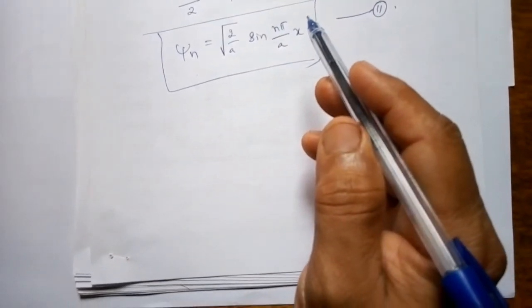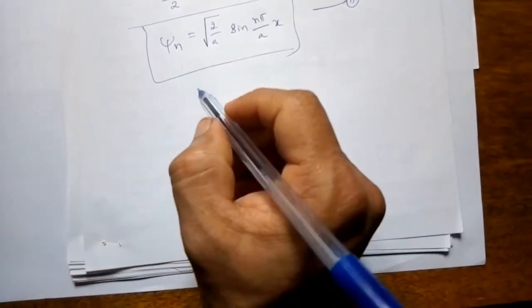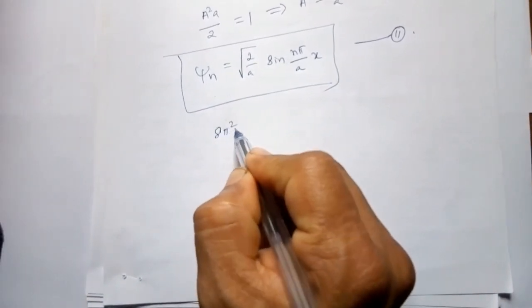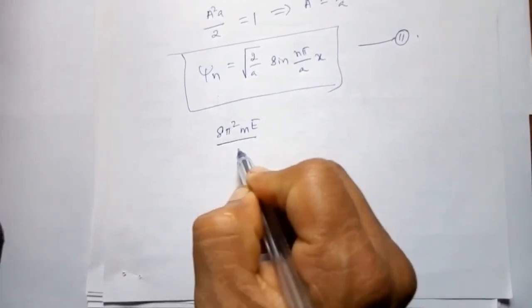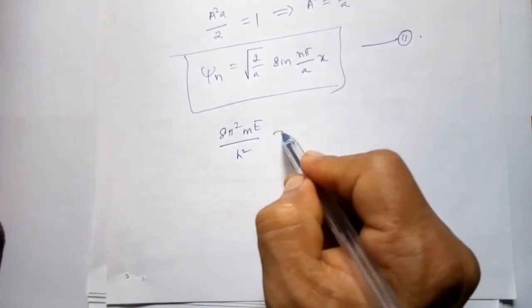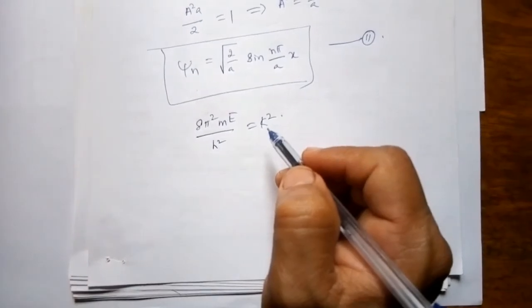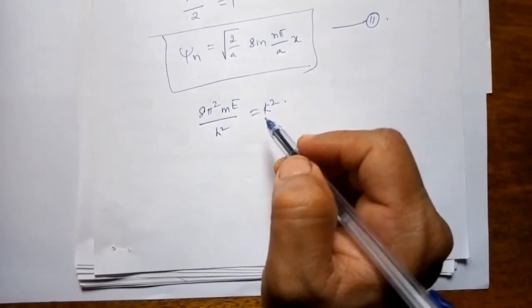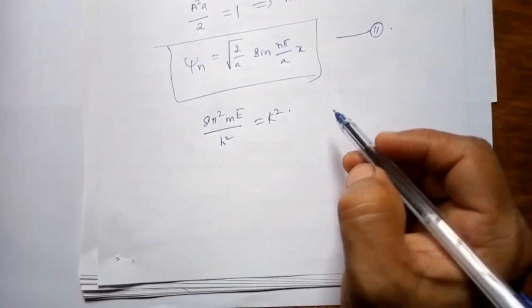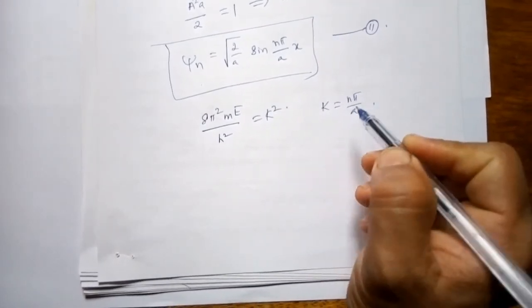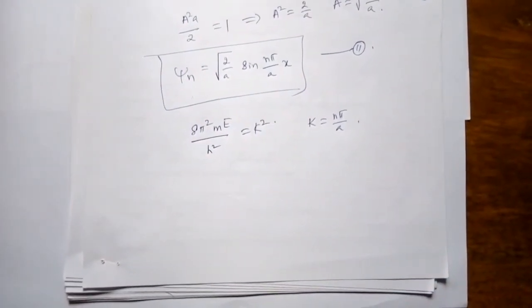So you know from equation 2, whatever we assumed, 8π²mE divided by h² is equal to k². From equation 8, you can recall k is equal to nπ/a.